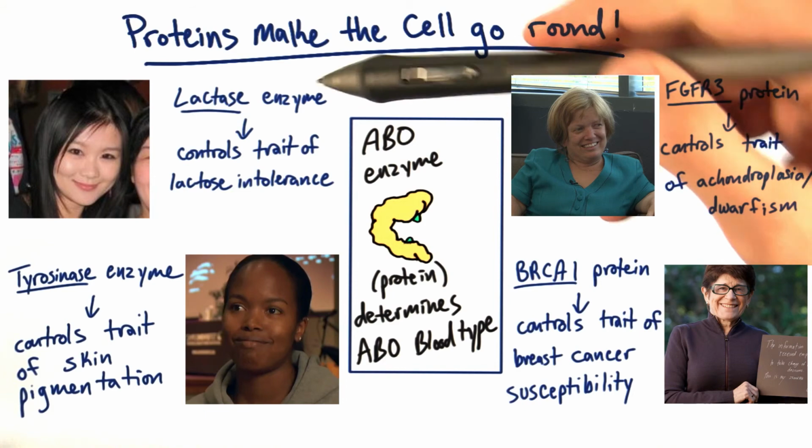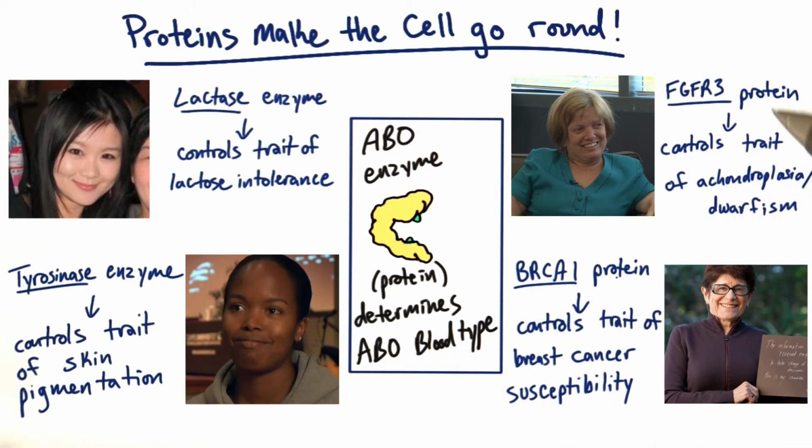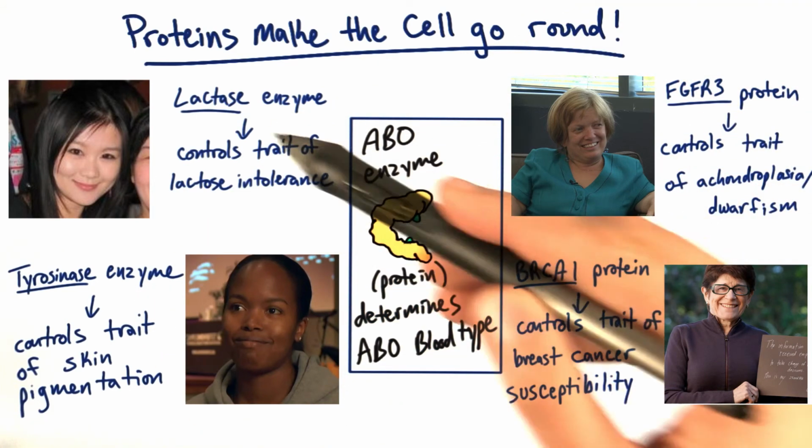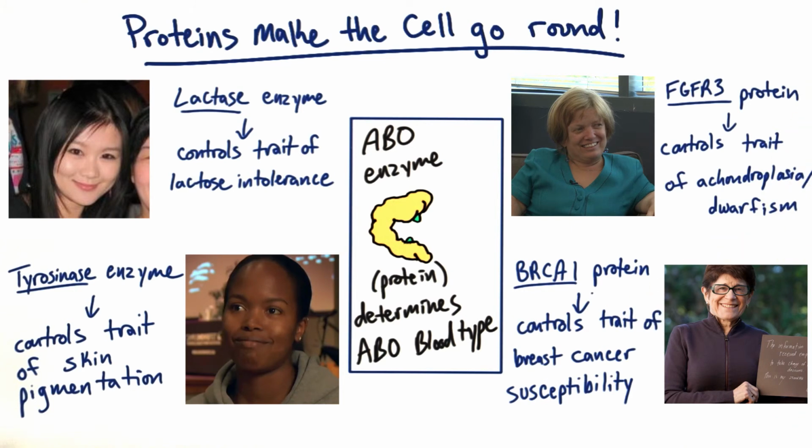Now, these are just examples of different enzymes or proteins. We use the words interchangeably, and the work of your genome is to have a cell that uses its code to make all of these different proteins or enzymes or products necessary to build your body and your traits.